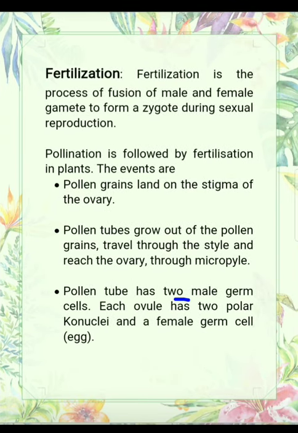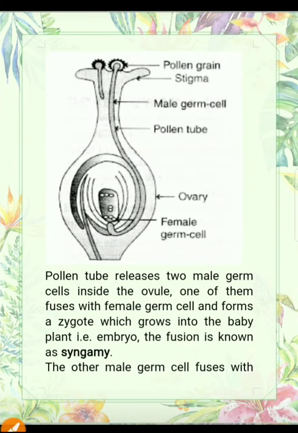Pollen tube has two male germ cells, as I told you, and each ovule has two polar nuclei and a female germ cell. These are the polar nuclei. You can see here, there are two nuclei.